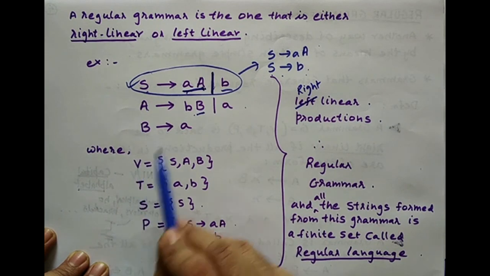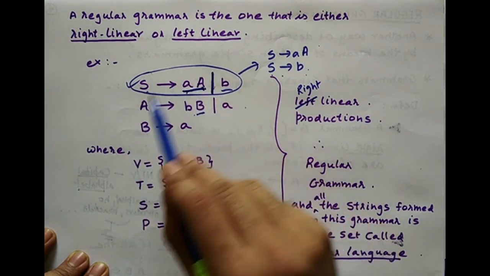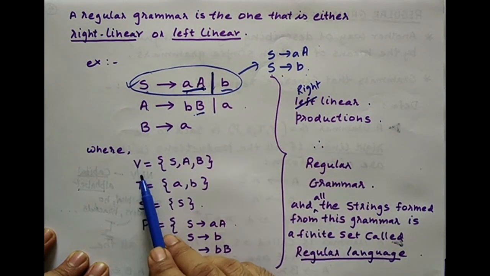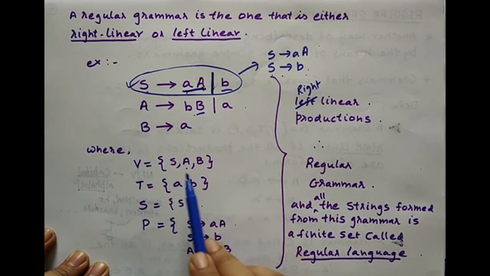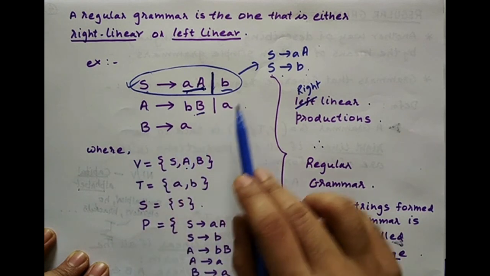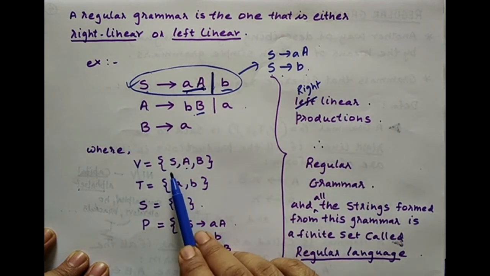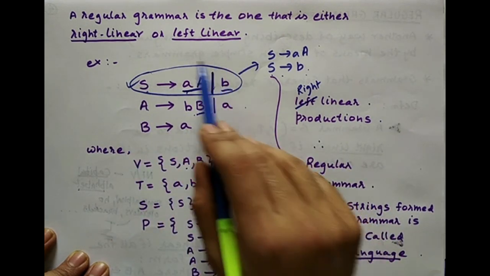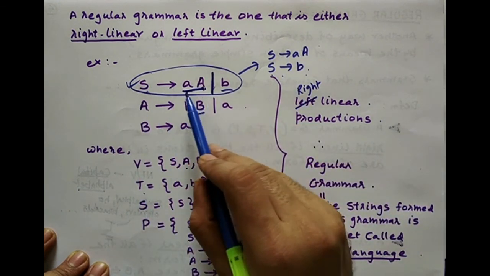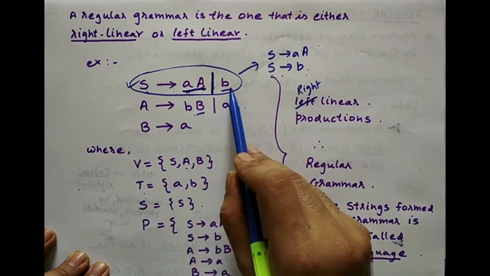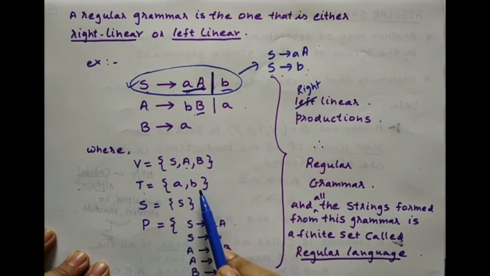Now let's see, if these are the productions, what is V, T, S, P? V is the set of variables in this grammar whose productions are given here. The variables are S, A, and B. So the non-terminals or variables are only three: capital S, capital A, capital B. Looking at this set of productions, which are the terminals? Small a and small b are the only two terminals which we have.